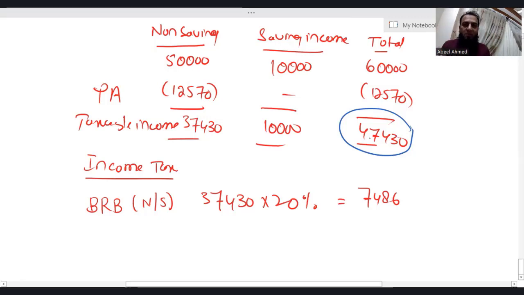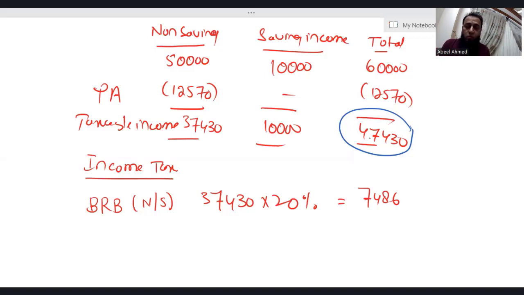Individual tax paying status is always decided by looking at the figure of total taxable income, not the taxable income of an individual source of finance. The total taxable income is 47,430, which is more than the limit of the basic rate band. That is why this individual is a higher rate taxpayer.